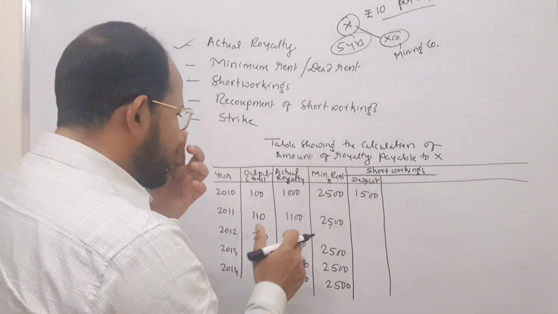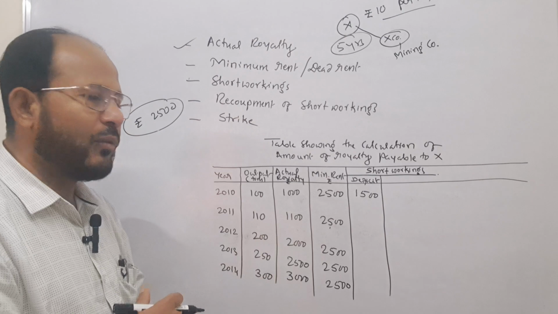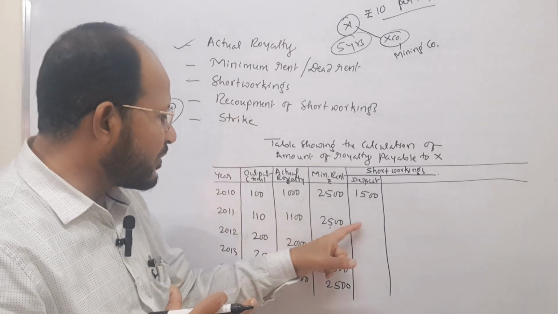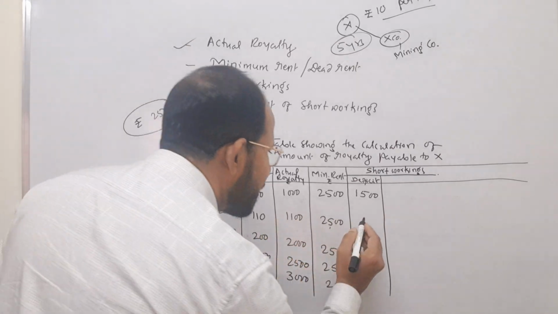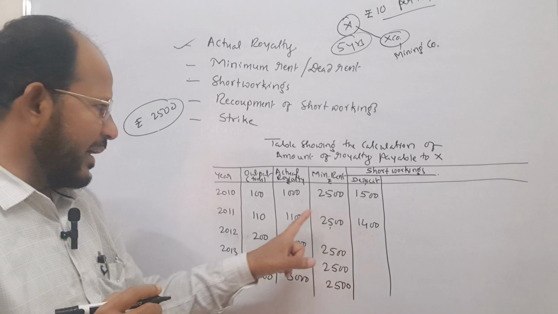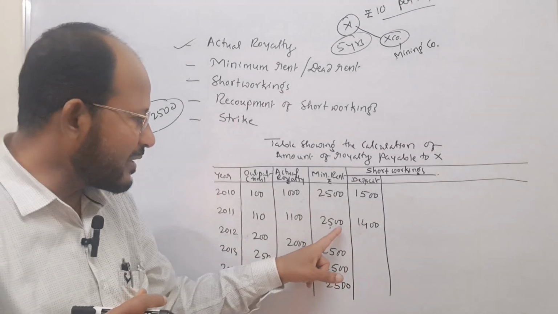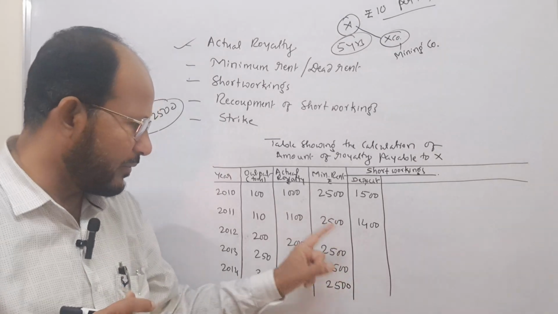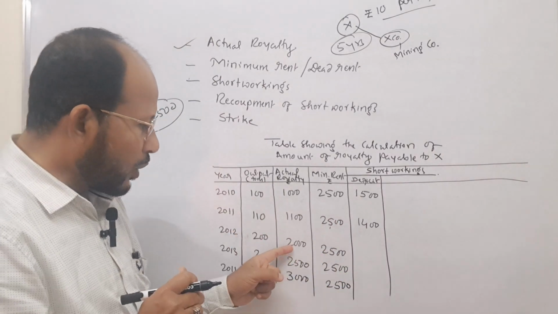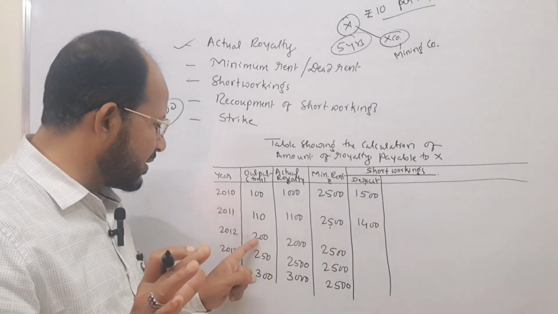Okay, fine. Next one, here you see the minimum rent is how much? Rupees 2500, and 1100 is the actual royalty. Therefore here also there is a deficit. How much deficit is there? 1400. 1400 plus the actual royalty comes to rupees 2500. How much amount is given to the owner? 2500. Now you see, in the third year 2000 is the actual royalty because 200 tons were extracted.